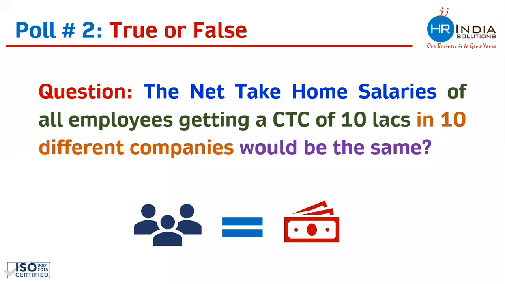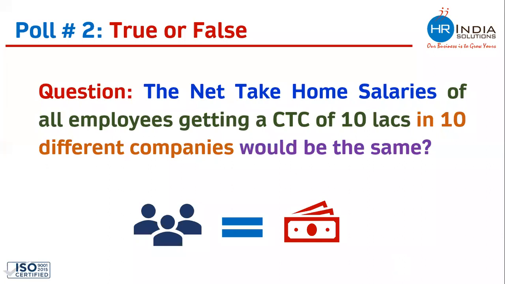Once we achieve a total of 80% of the responses, we will close the poll and we will proceed. We have received more than 70%. Do you feel that the take-home salary of all the employees working in 10 different companies at the same CTC would be the same? We have received more than 80% of the responses. Let me end the poll and share the result.